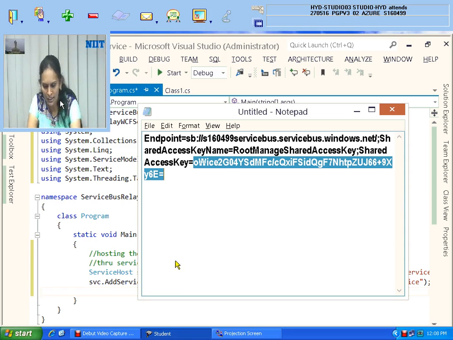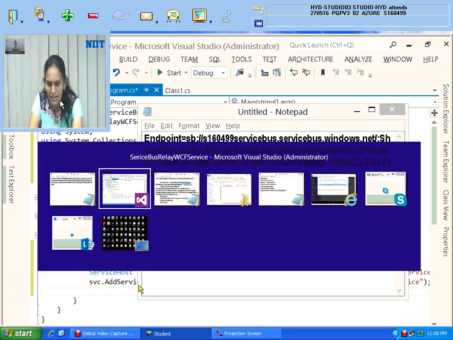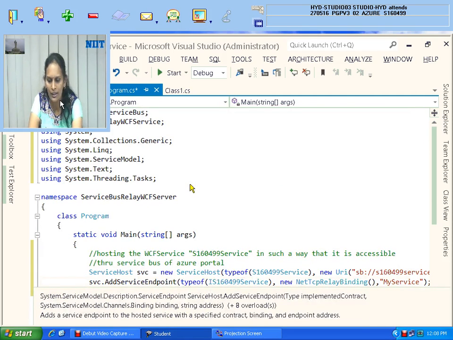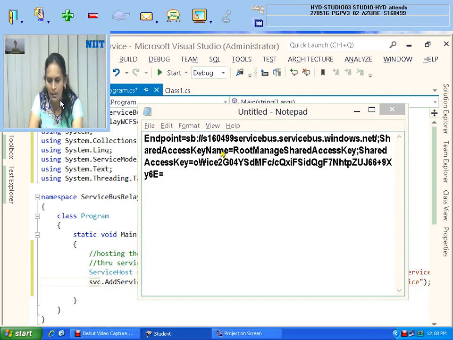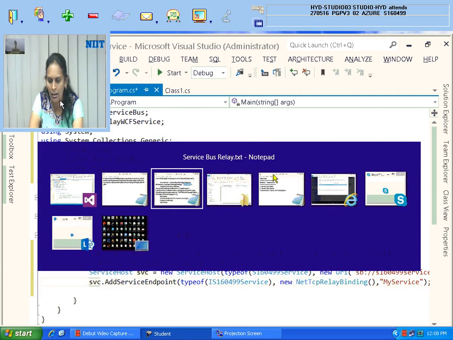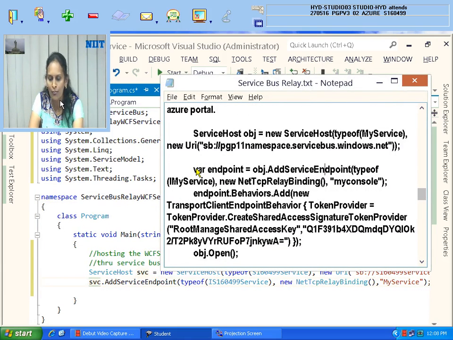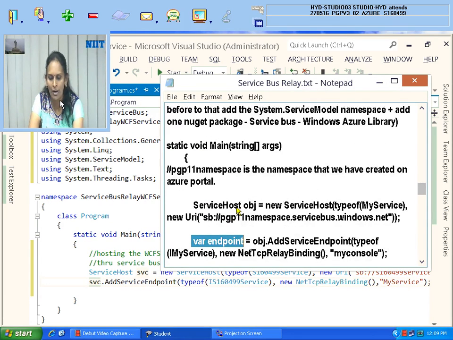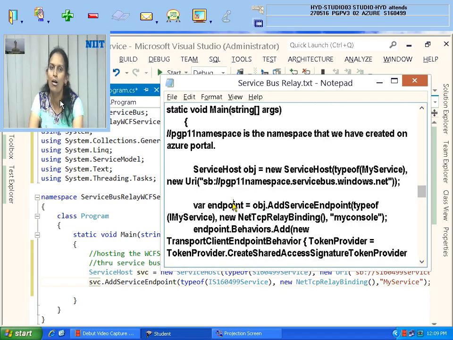So did we create the endpoint here? Achha, what is the mistake? We have done everything, but we have to put the endpoint in a variable, which I have not done. ABC means Address, Binding, Contract, and that is called an endpoint.